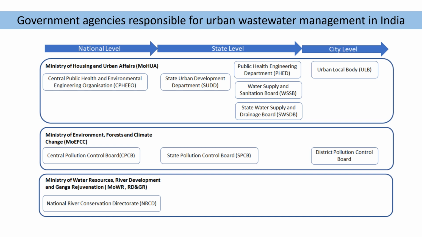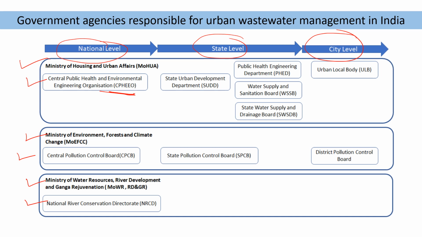Now the government agency responsible for urban wastewater management in India. In India, there are three levels of urban waste management. First one is the national level, second one is the state level, and third is the city level. So at the national level you can see the Ministry of Housing and Urban Affairs, Central Public Health and Environmental Engineering Organization, Ministry of Environment, Forest and Climate Change, Central Pollution Control Board, the Ministry of Water Resources, River Development and Ganga Rejuvenation, and National River Conservation Directorate.